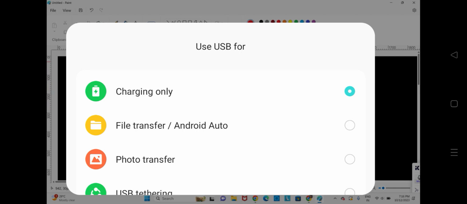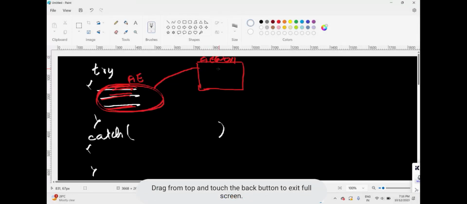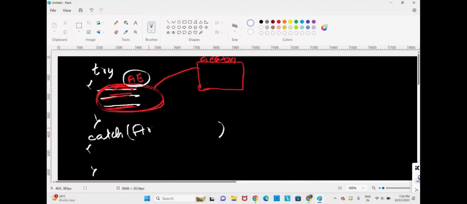will create one throwable type object. Suppose this is of arithmetic type, it will create one arithmetic type object with some address. Since the exception is of arithmetic type, here in the catch block also we have to mention the arithmetic type exception with one variable. This statement is throwing an exception, so it will create one throwable type object of arithmetic type.